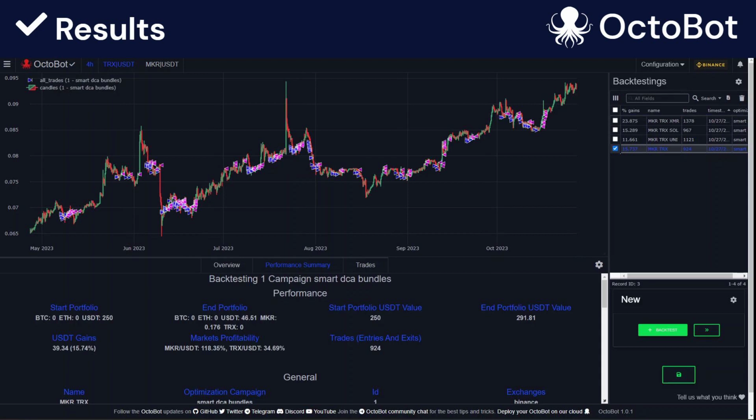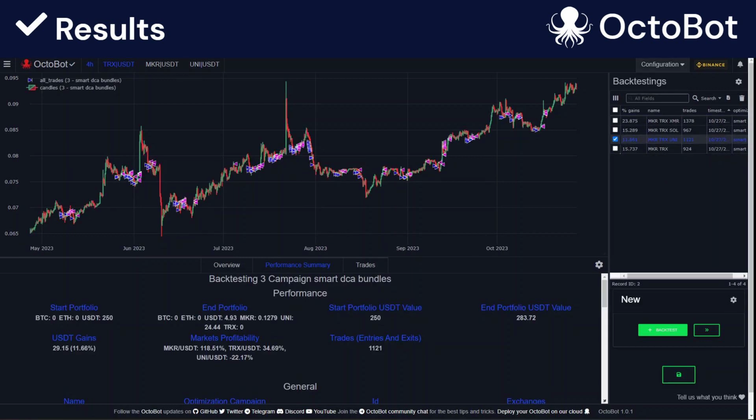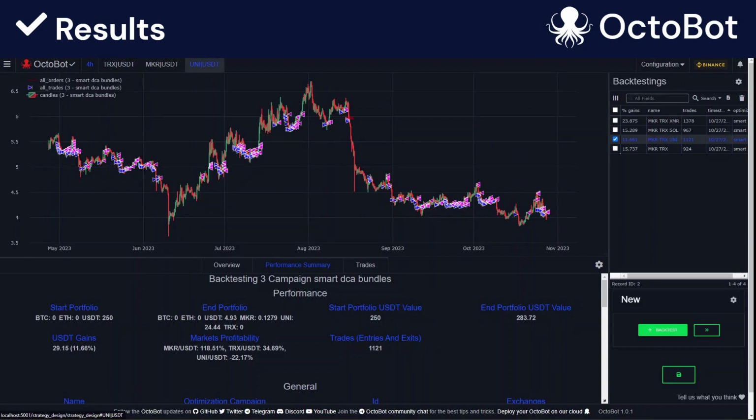In the beginning, we tried different coins and we ended up finding that Maker and Tron are good together. So the question was, how do we improve this? So we tried different things. One of them was Uniswap. Uniswap is interesting because it's a DEX coin. However, we can see that it's going down a lot, which is a problem. We can clearly see it here in between August and September.